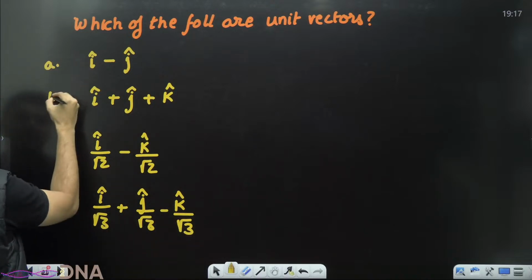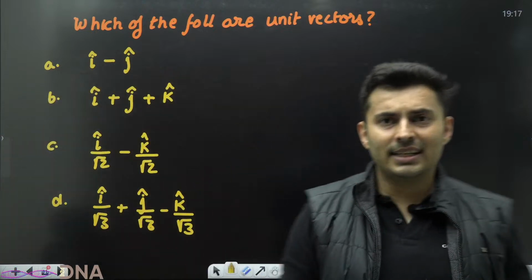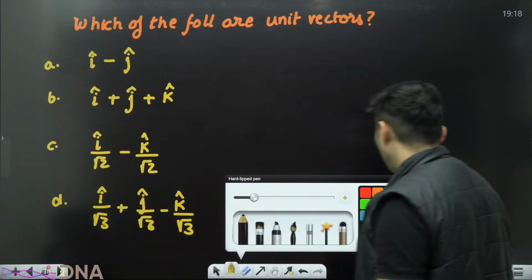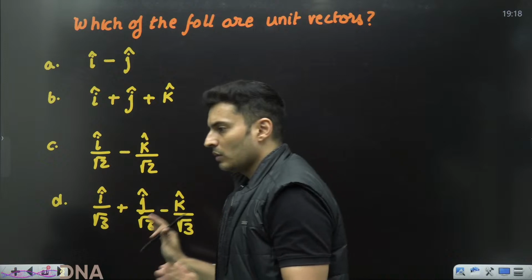This is option A, this is option B. Multiple options can be correct. Out of these options, which vectors are unit vectors, which of them are not? Just find the magnitudes of all of them, my dear warriors.